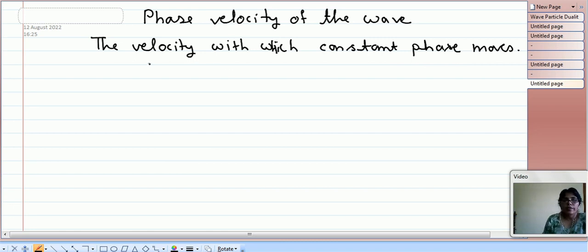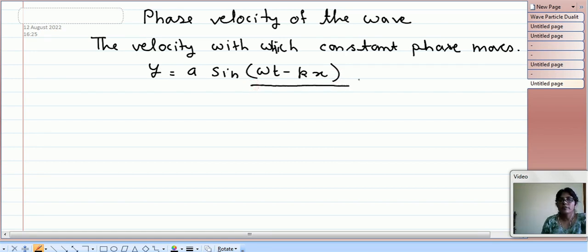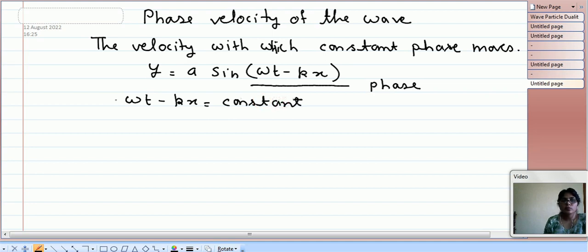For a wave we can write the equation y is equal to a sine (omega t minus kx), where this omega t minus kx is representing the phase. Because the phase is constant, omega t minus kx is equal to constant. Now let us differentiate it with respect to t.